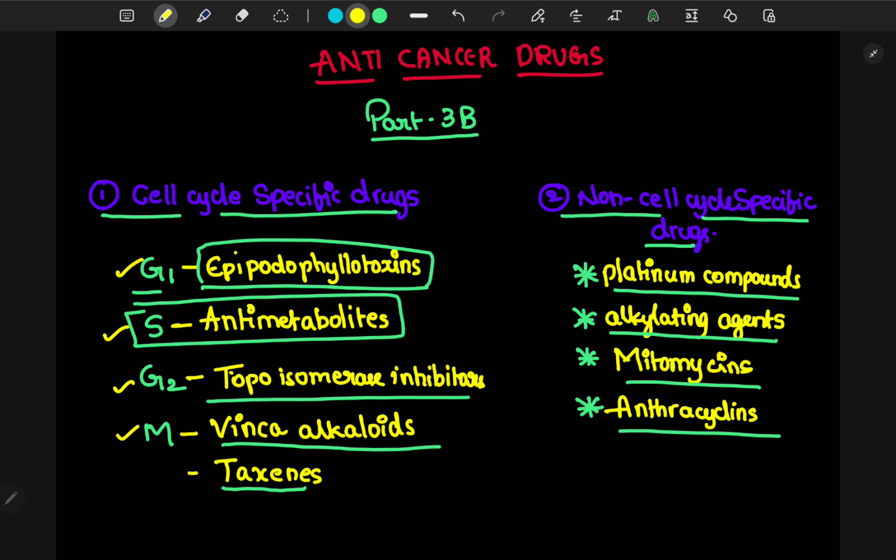Here in the G1 phase, epipodophyllotoxins; in the synthetic phase, antimetabolites; in G2 phase, topoisomerase inhibitors; and in M phase, vinca alkaloids and taxanes. In the non-cell cycle specific drugs, the platinum compounds, alkylating agents, mitomycins, anthracyclines. In the further part of this video lecture, we are going to see the complete examples and the mechanism of action and uses of these particular drug classifications.